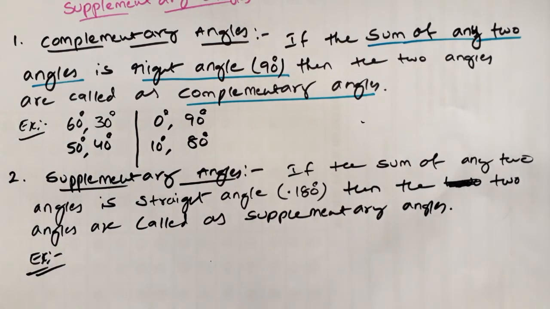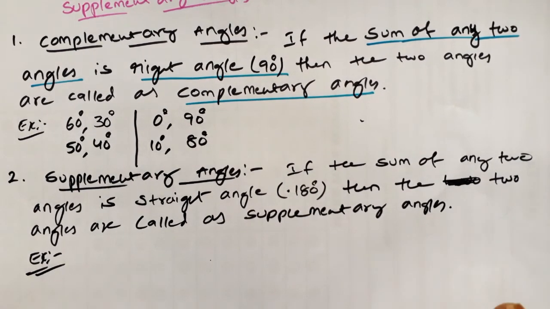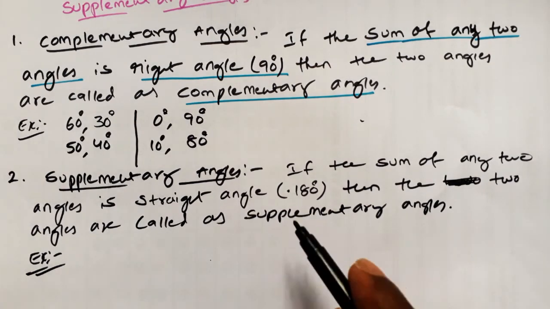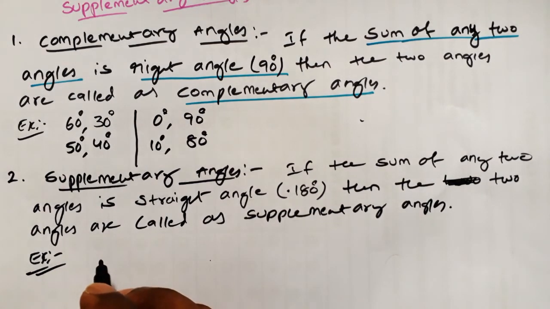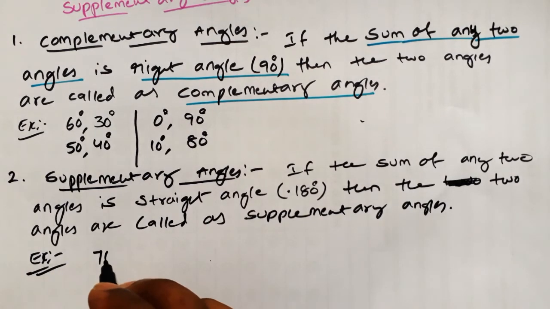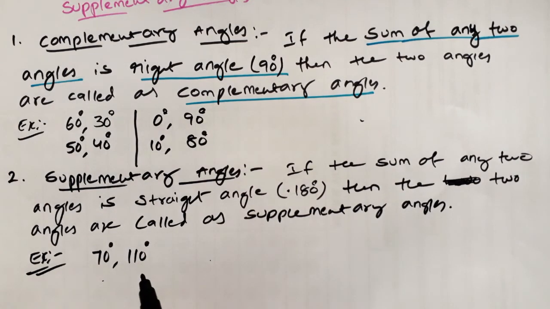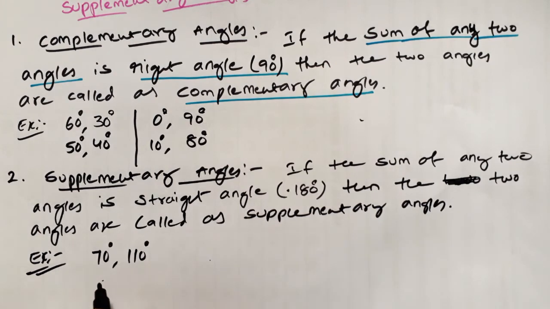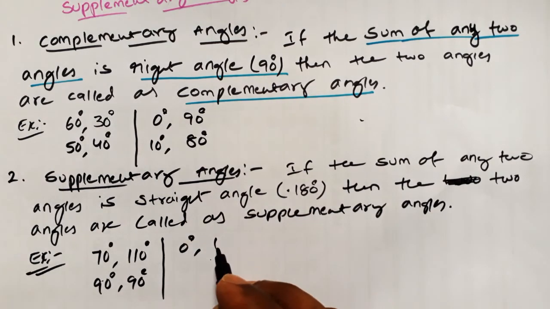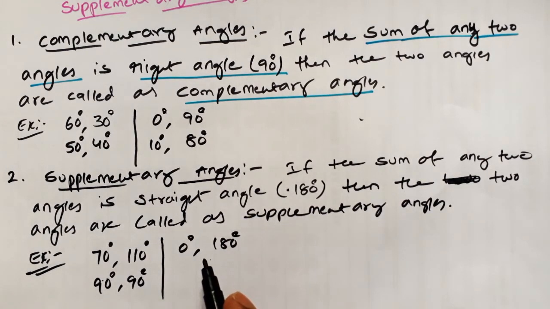Now we will take some examples for supplementary angles. Take two angles. The sum of two angles should be equal to 180 degrees. So like that we have to take some examples now. Let us take 70 degrees as the first angle. Second angle I am taking 110 degrees. 70 plus 110 is 180 degrees. Next one. We can take 90 and 90 also. Next, 0 degrees, 180 degrees. These both are called as supplementary angles.